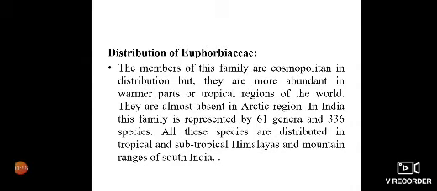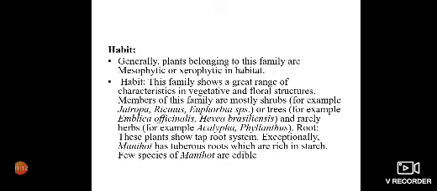Common species of Euphorbiaceae are poinsettia, Euphorbia pulcherrima, castor bean, Ricinus communis, cassava, Manihot esculenta, and edible Phyllanthus emblica, which is commonly known as amla. When we talk about the habit, plants belonging to this family are mesophytic or xerophytic in habitat.